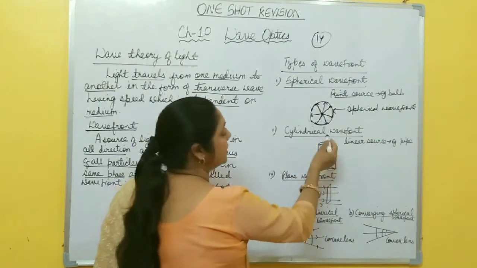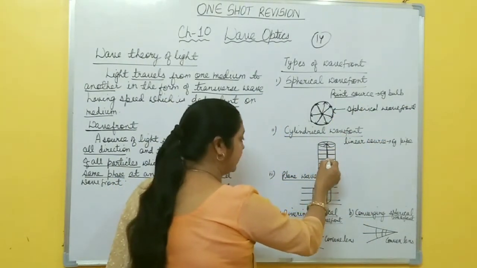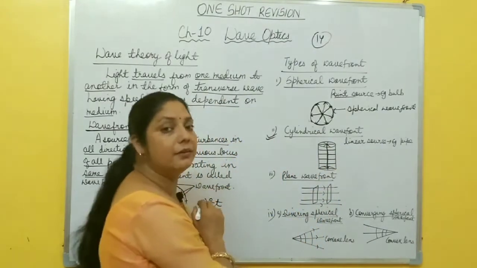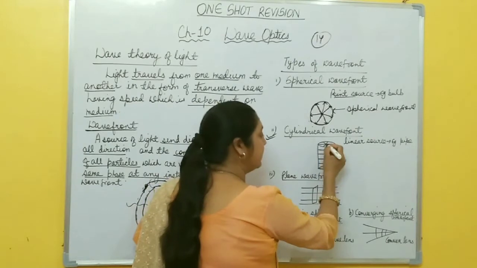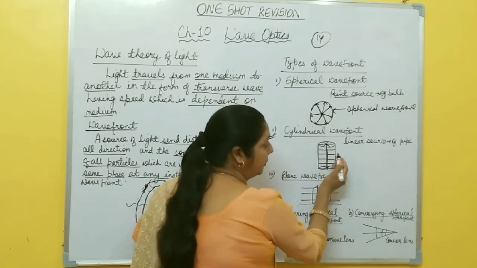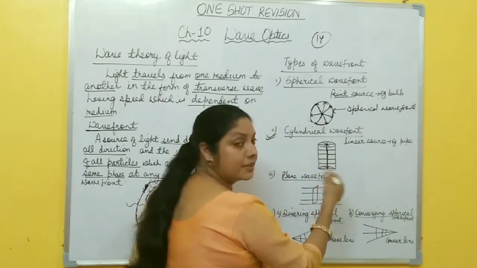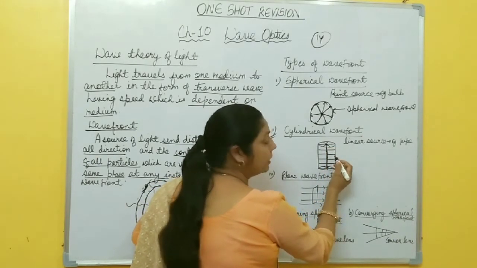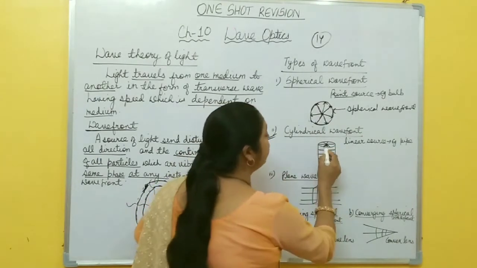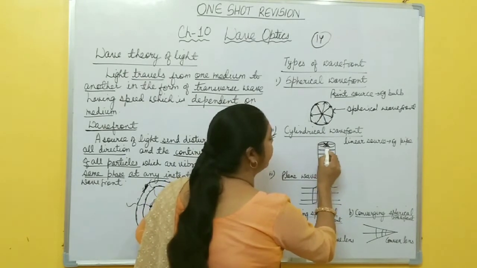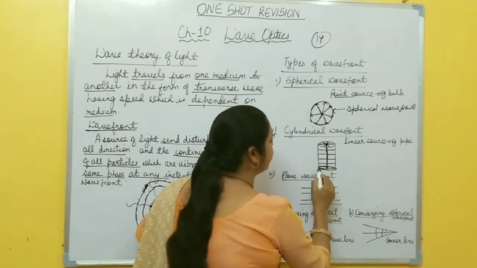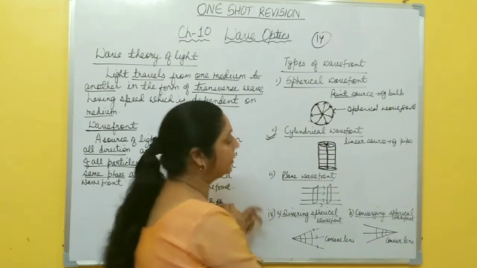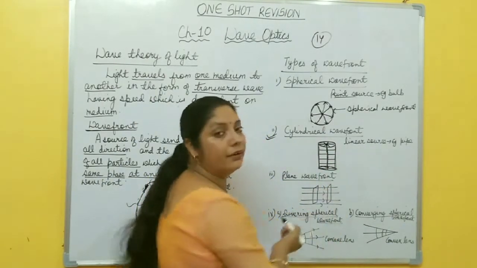But if the source is a linear source, in this way you get another type of wavefront, that is called cylindrical wavefront. If the source is linear, then disturbance travels in all directions from every point of this source, and if you join all the particles which are vibrating in the same phase, you get one cylinder. So this cylindrical wavefront is formed if the source of light is linear.